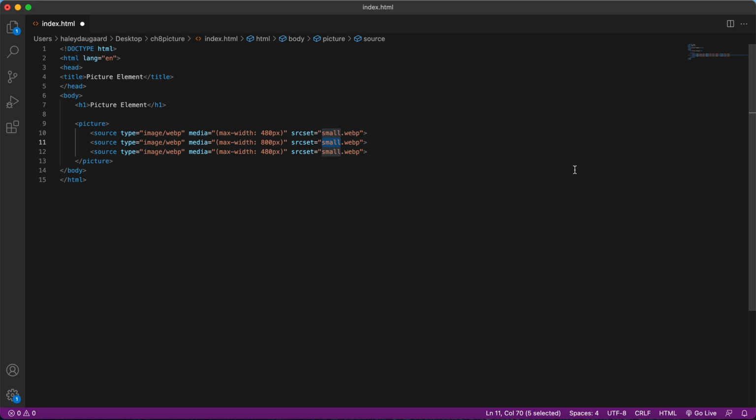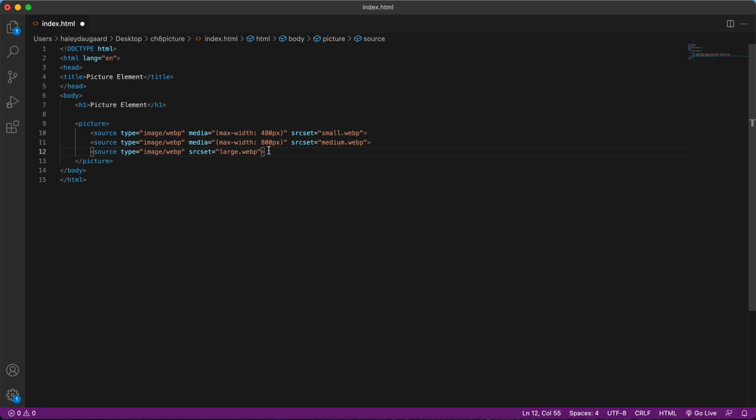And the name of this file is medium.webp, and then we're going to do the same for our large image size, which is going to be anything higher than 800 pixels. So we don't need that media attribute anymore because it's anything else that isn't covered in these. And we're going to name it large.webp.